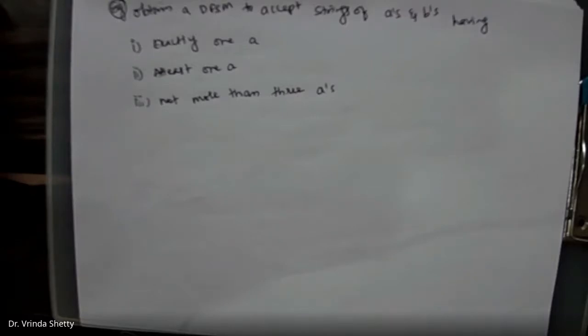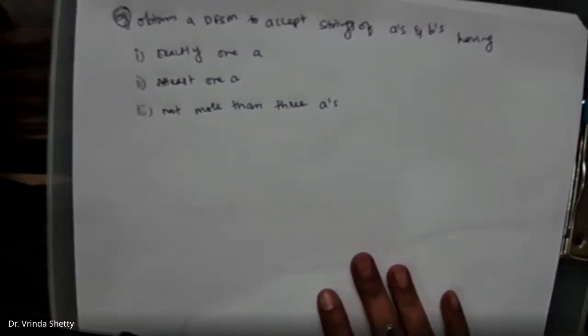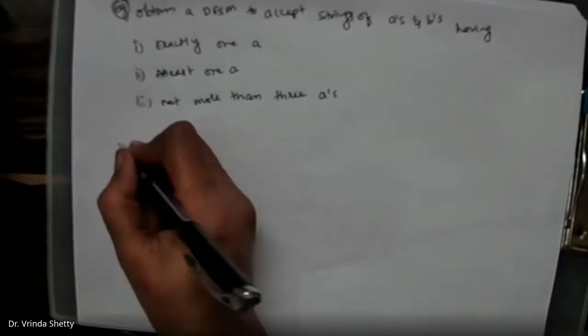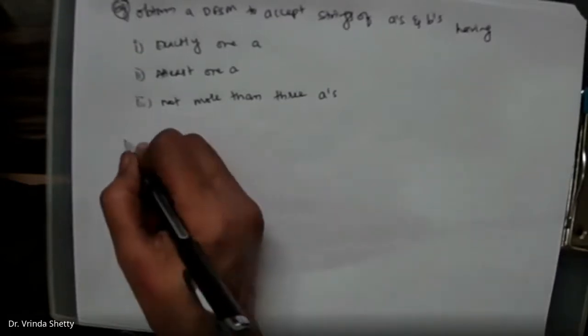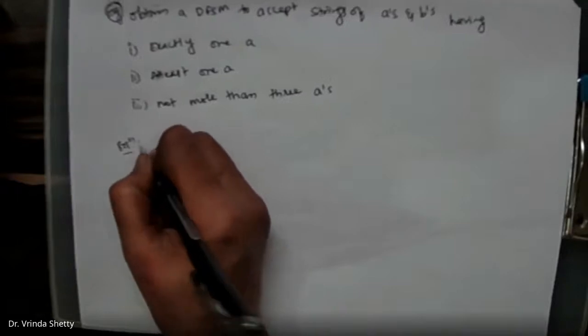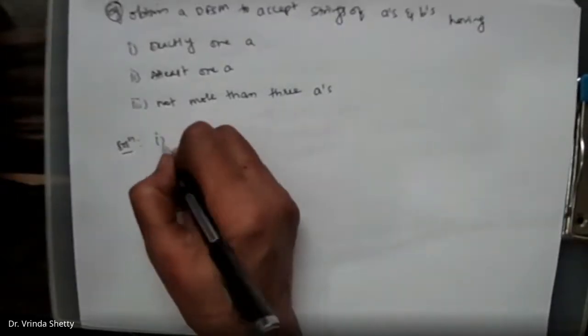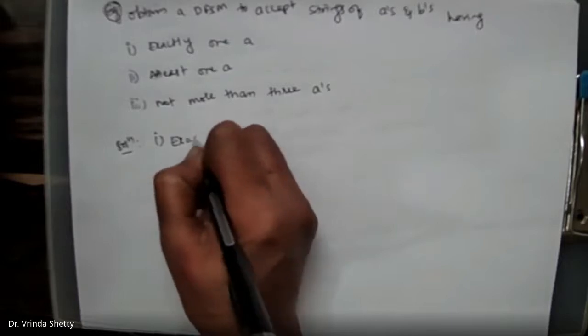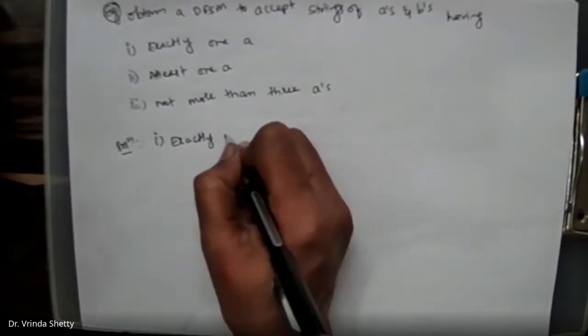The first problem is exactly 1A. We'll try to find the solution for the first problem. What does the question say here? The question says that we should construct such a DFSM that if exactly 1A is there, then the machine should go to a final state, else the machine should reject the input string.